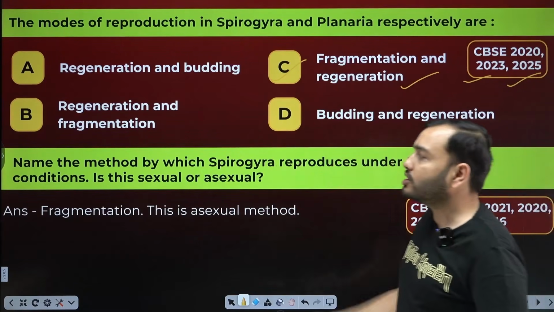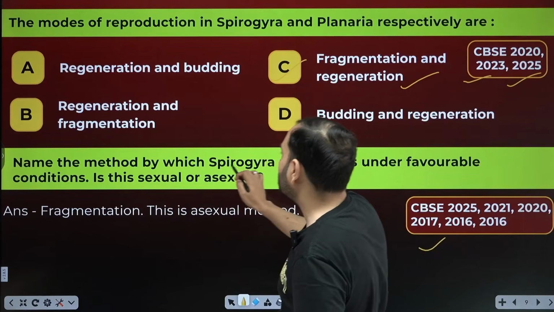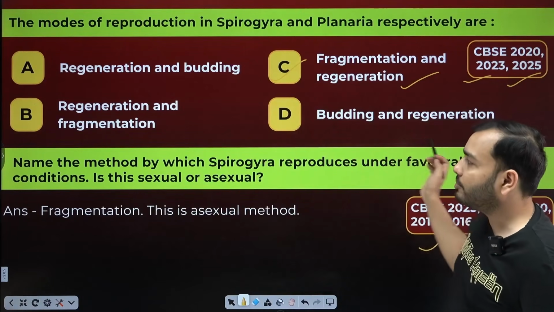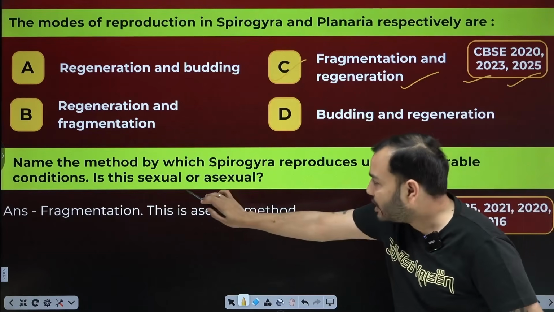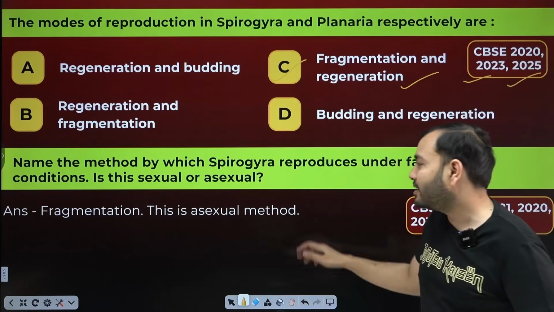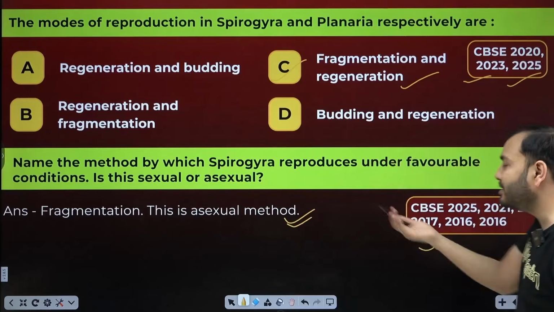Next, CBSE 2025, 2021, 2020, 2017, 2016, taken it twice. So these or similar questions have come. Name a method by which Spirogyra reproduces under favorable conditions. How does it reproduce in favorable conditions? By fragmentation. Is it sexual or asexual? It is clearly asexual, isn't it? There is no sexual intercourse. It's formed by a single parent.